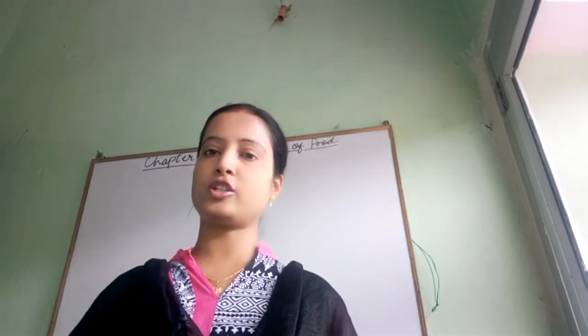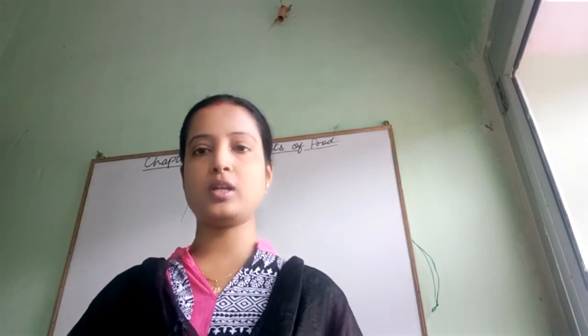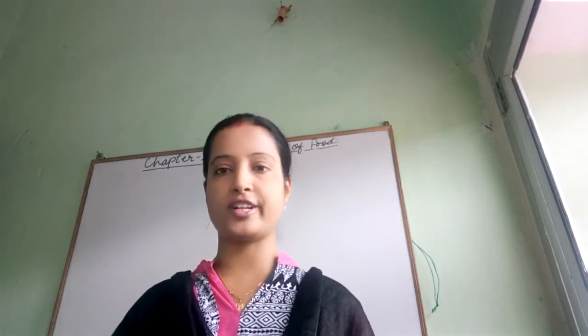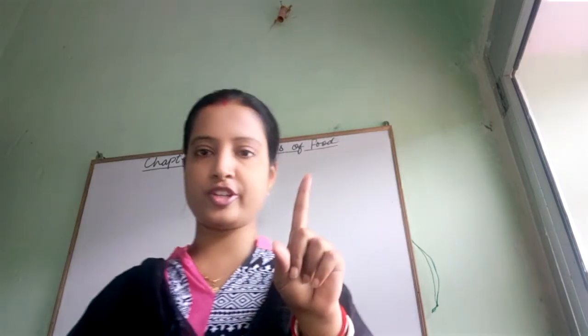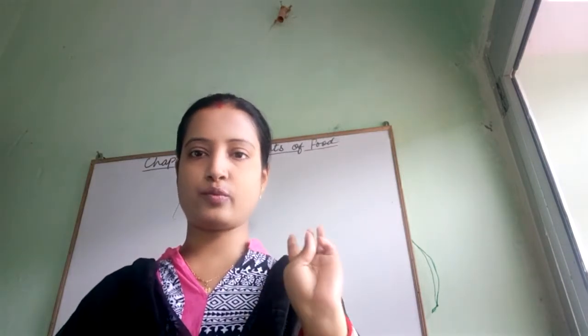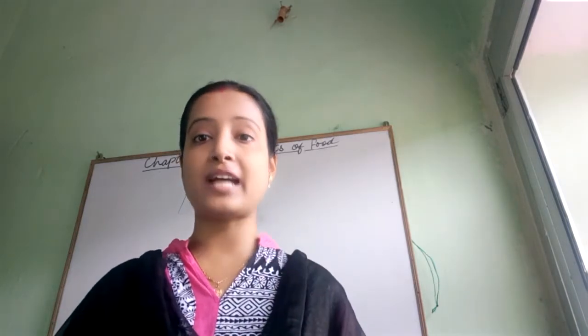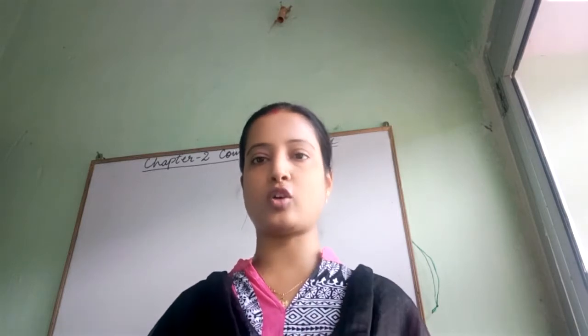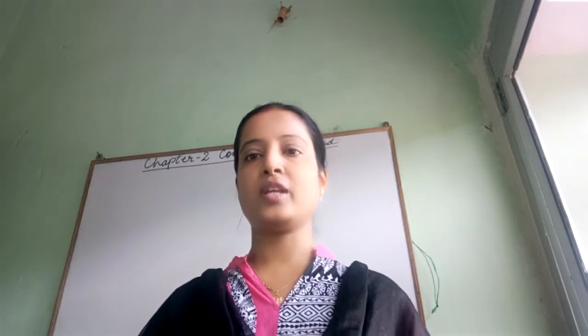So today we will continue our chapter 2, that is components of food, and let's recapitulate first what we have learned in our previous video classes. In that you have studied about different types of nutrients present in the food, that are carbohydrates, proteins, fat, vitamins, minerals and some dietary fibers like roughage and water. These all are very essential for our day-to-day life. Altogether it is called a balanced diet, and we should take it every day in our food.